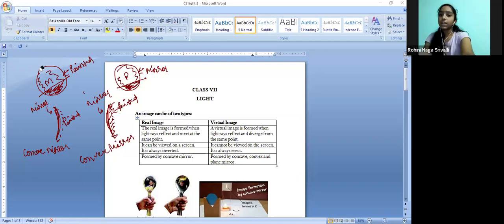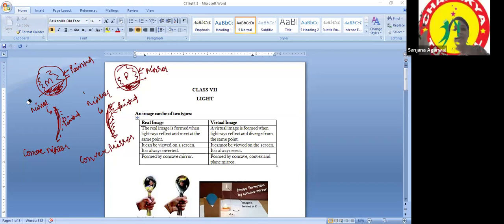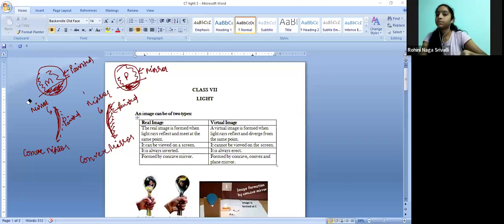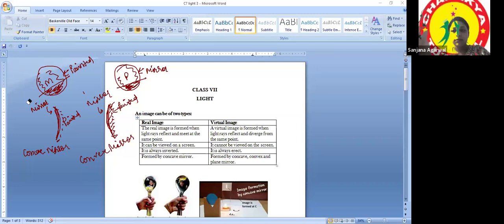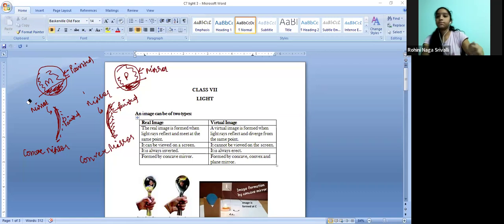And it is concave and convex, so it is carved this way. No, dear, that is a lens. Means it does not have any painted surface. We can see through the lens, isn't it? That is used to read the letters. Yes, ma'am. That is used for reading purpose, right? So that is not a mirror. It's a lens. Okay, ma'am.